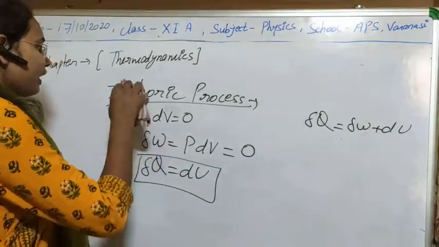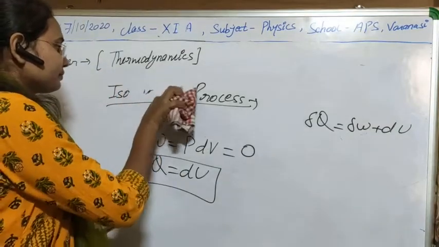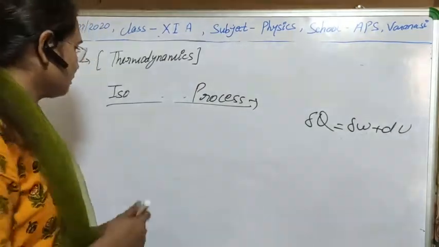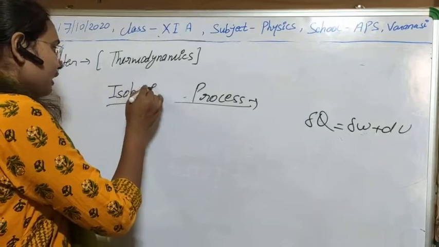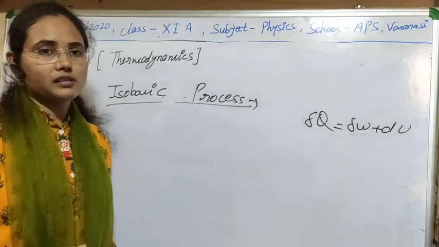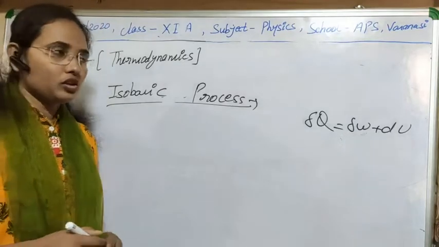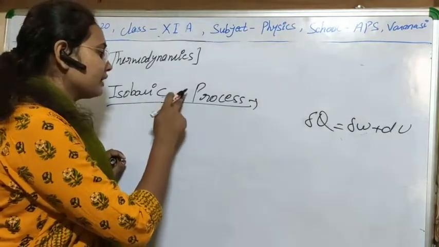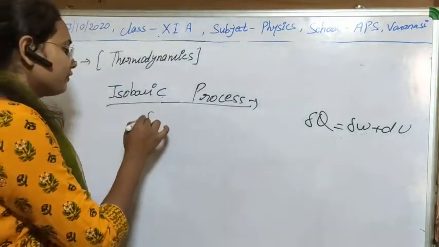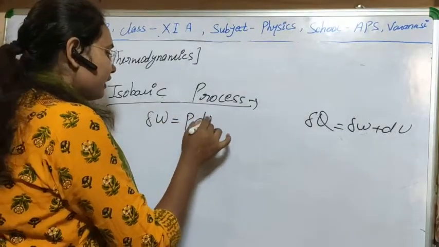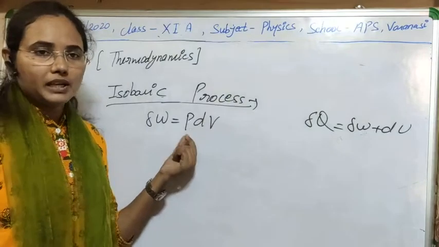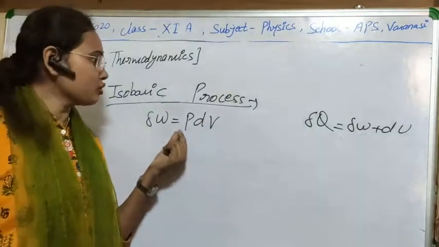The next process is the isobaric process. As I have told you, in case of isobaric process, pressure remains constant. So if pressure remains constant, then the value of P will be constant, simple. So what will be the value of work? As you know, the value of work is given by delta W equal to PdV, clear? P is constant here, pressure is constant in isobaric process.